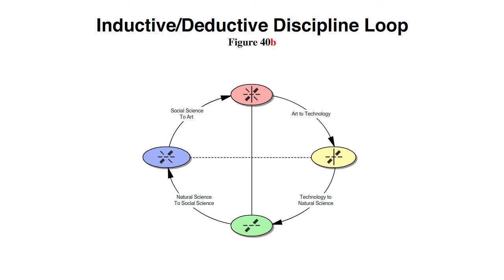In the book, I don't use the discipline symbols at the nodes. Instead, I only use two elements that coincide with nodes in Figure 40a. But since I use letters in place of the elements in the book, this video version is Figure 40b-ish. It explains how the disciplines are interconnected, but with more dynamic sequence than the skipped Figure 39.